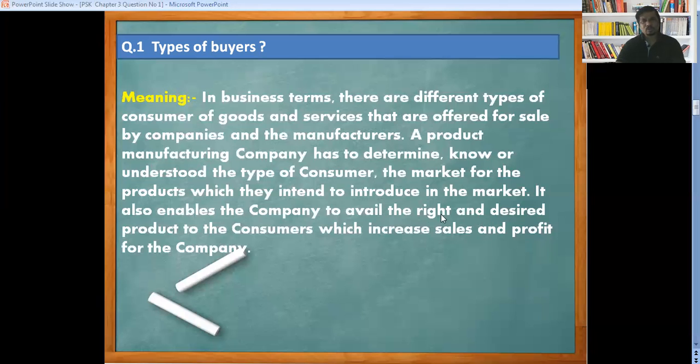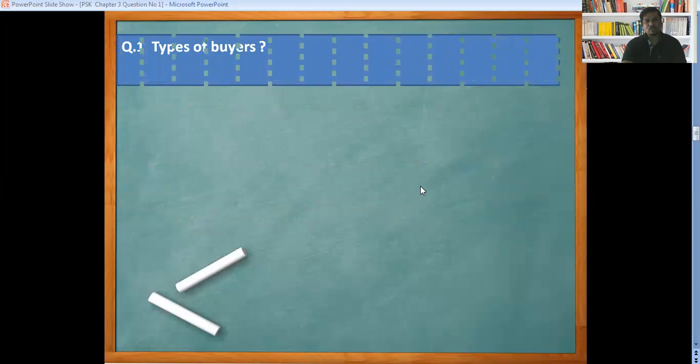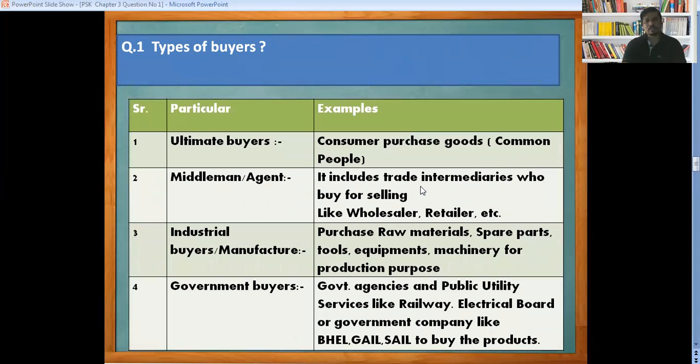Now we are going to see how many types of buyer there are. Before that, let us see the definition of the consumer. A consumer can be defined as one who purchases goods and services for personal consumption. We are purchasing goods and services from the market, that is called a consumer. What types of buyers, what types of consumers are available here?